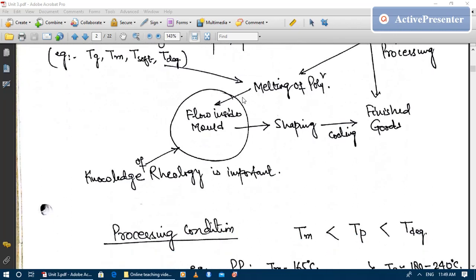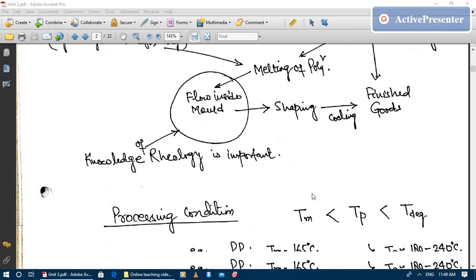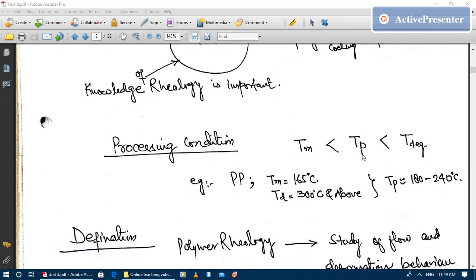So related to the flow inside the mold and melting of the polymer, knowledge of rheology is important for proper polymer processing. As I already told you, the processing temperature must be less than the degradation temperature and more than the melting point of the polymer.